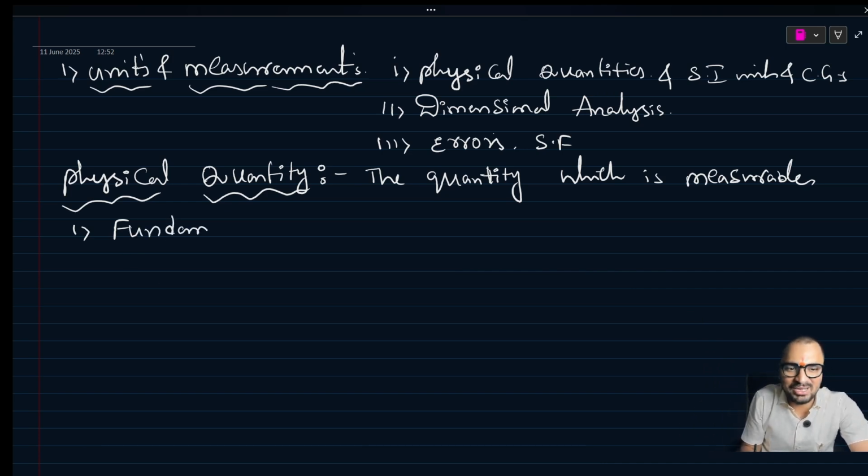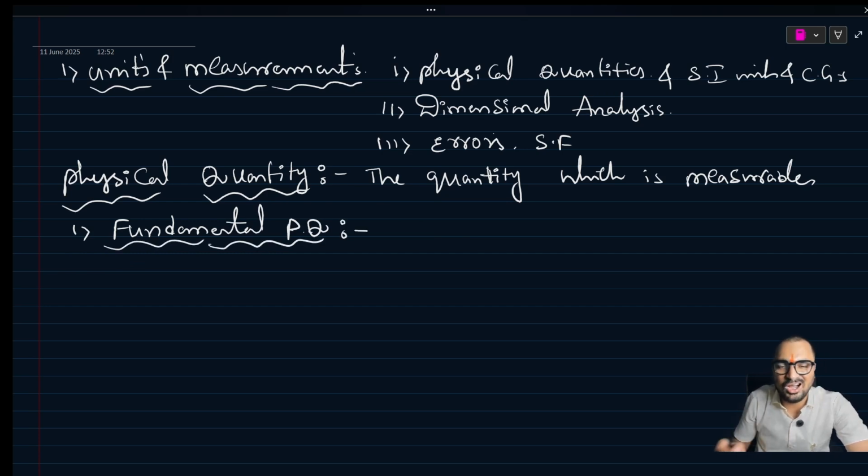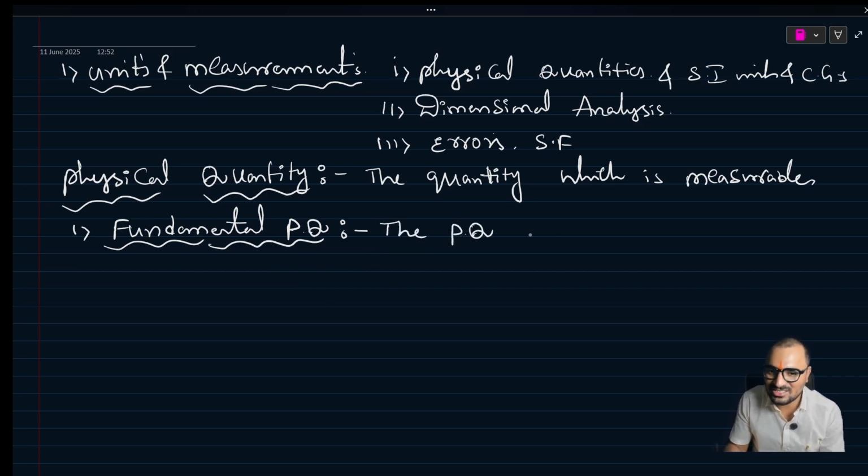First one, fundamental physical quantity. Fundamental physical quantities are the physical quantities which are independent of any other physical quantities.